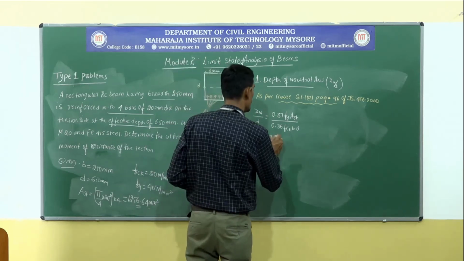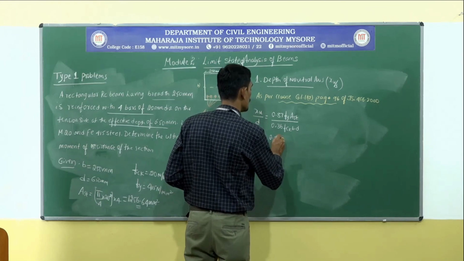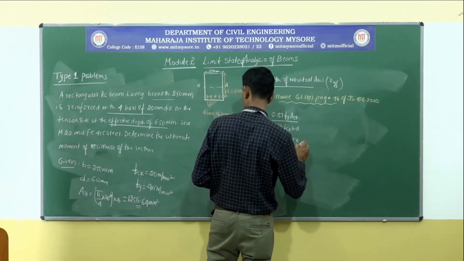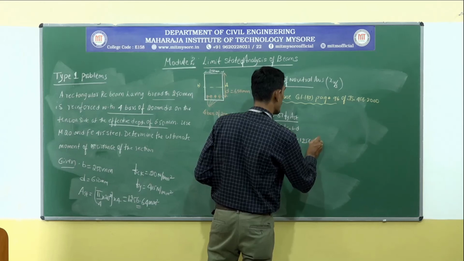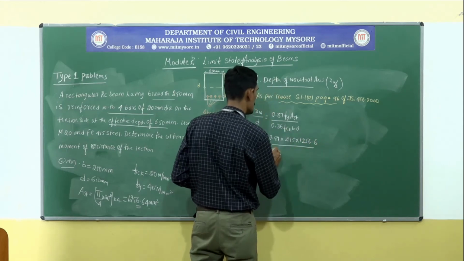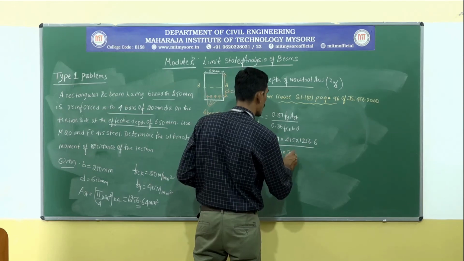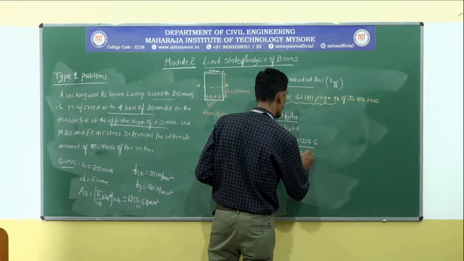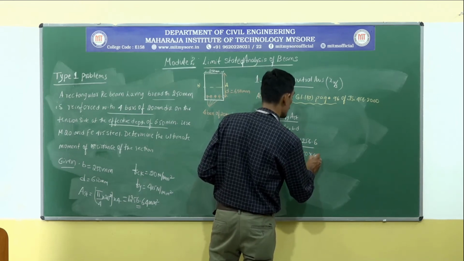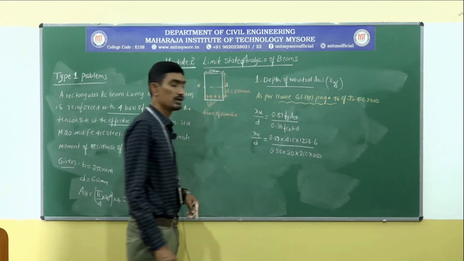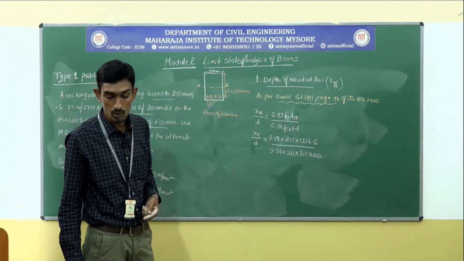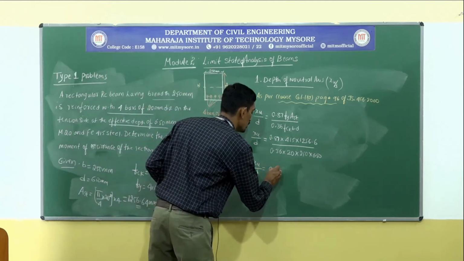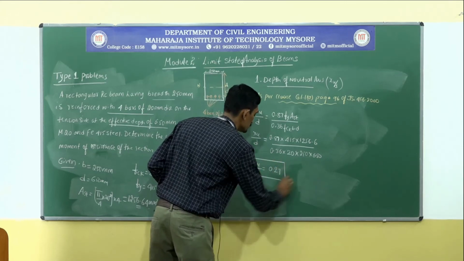So that is 0.87 into fy, the grade of steel, that is 415, then Ast 1256.6, divided by 0.36 into grade of concrete 20 into b, width of the beam 250, into effective depth 650. So this works out to be 0.27. xu by d is equal to 0.27.